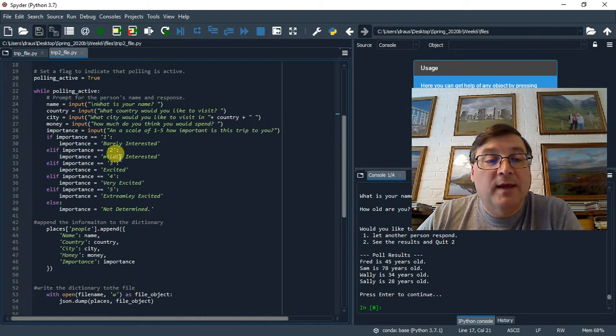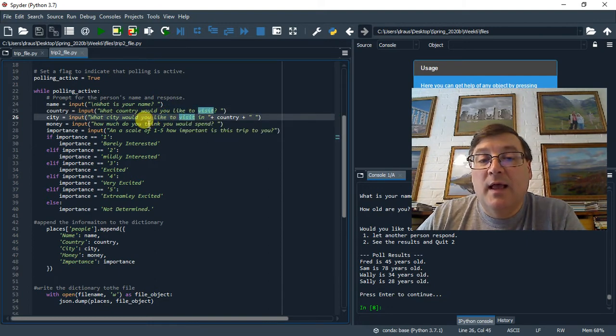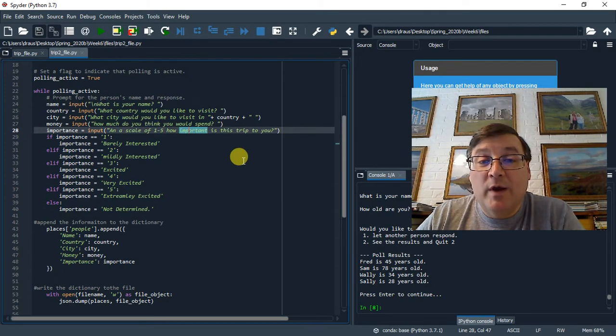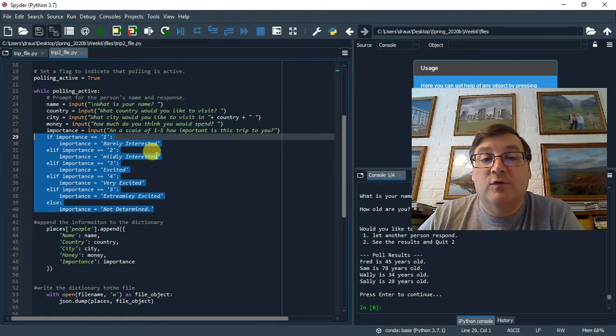We then, same sort of thing, start asking the user what their name is, what country they want to visit, what city they want to visit in that country, how much they're going to spend there, and then on a numeric value of 1 to 5, how important that trip is. We then convert that numeric value into a text value, so barely interested, mildly excited, very excited, extremely excited.